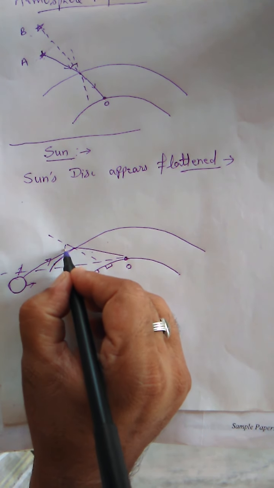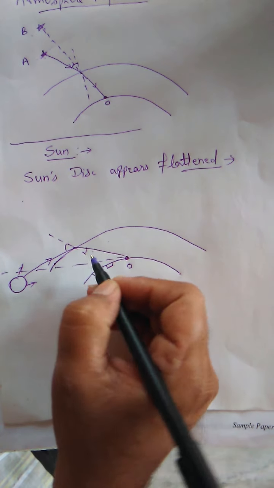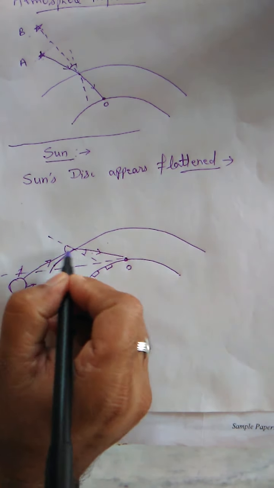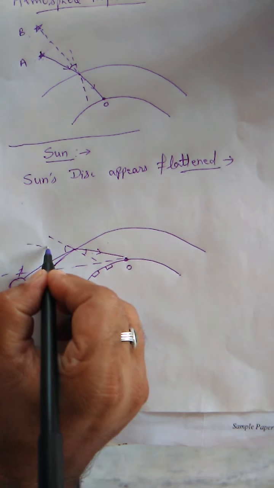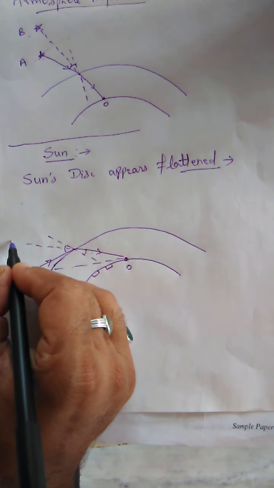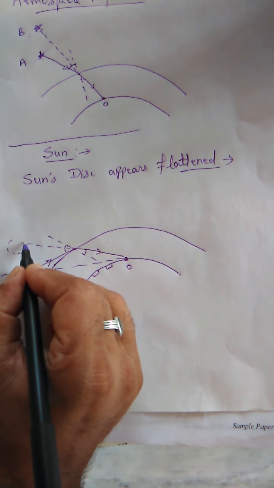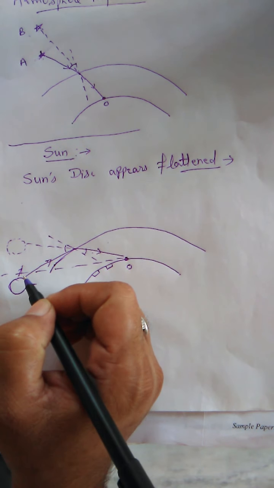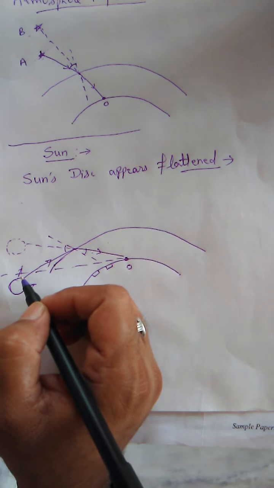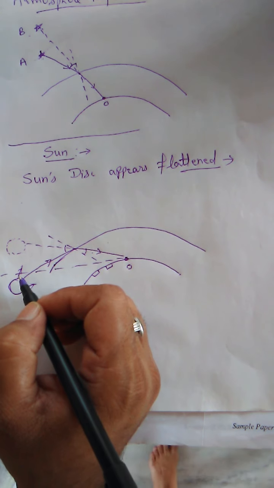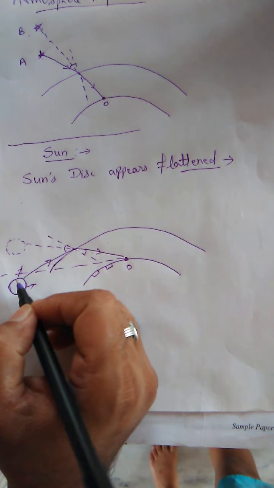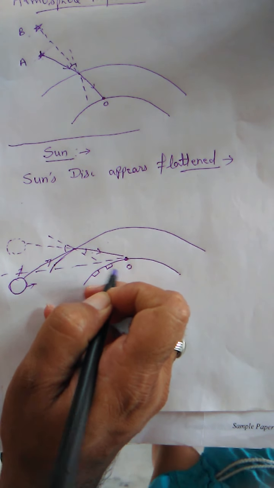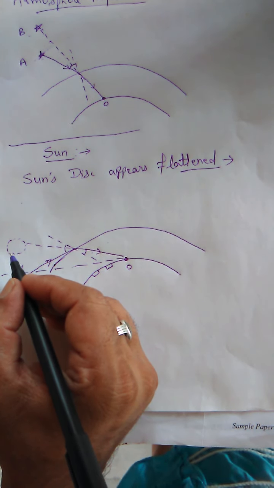This is the angle of incidence and this is the angle of refraction, and the observer will feel, if we extend it backward, that the sun is above the horizon, and this happens for the first 2 minutes. It means the sun that we observe in the first 2 minutes is the virtual sun, not the actual sun. The sun is below the horizon, still the observer is able to observe the sun above the horizon.